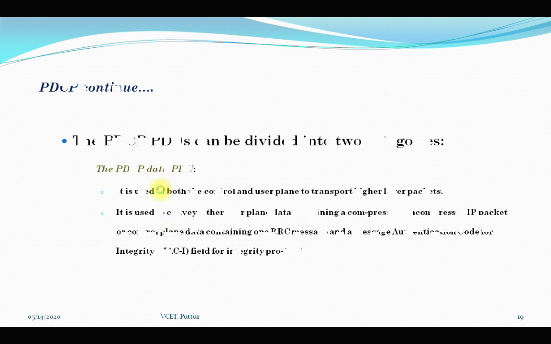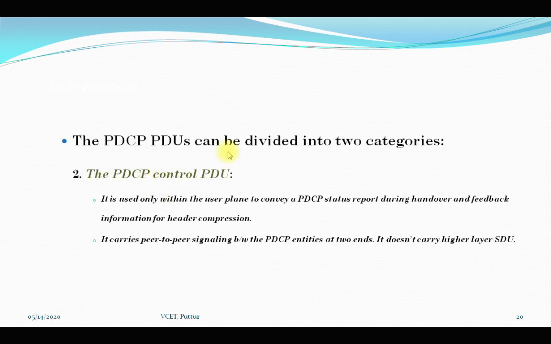The second type which we have in the PDCP PDUs is the PDCP PDU for control. The initial one which we had was for data, and the second one is for control. This is mainly used only within the user plane to convey a PDCP status report during handover and feedback information for header compression. So it mainly carries the peer-to-peer signaling between the PDCP entities at two ends. It doesn't carry higher layer SDUs.